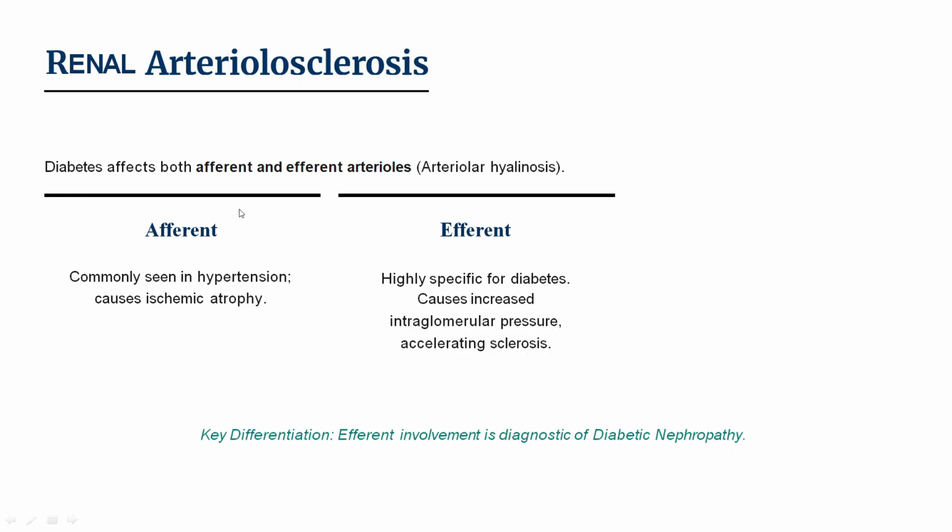Next, coming to the second diabetic nephropathy lesion, which is renal arteriosclerosis. First we discussed glomerular lesions, then renal vascular lesions, which include renal arteriosclerosis. Diabetes affects both afferent and efferent arterioles. Afferent involvement, commonly seen in hypertension, causes ischemic atrophy. Efferent involvement is specific for diabetes and causes increased intraglomerular pressure, accelerating sclerosis. The key differentiation is that efferent involvement is diagnostic of diabetic nephropathy.